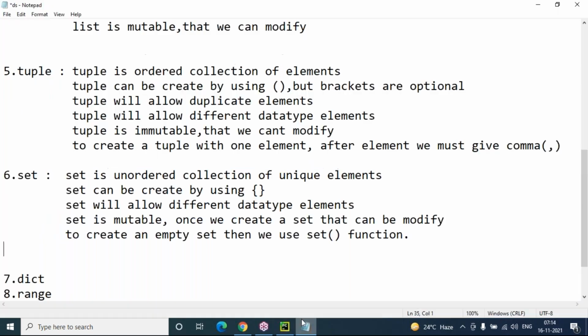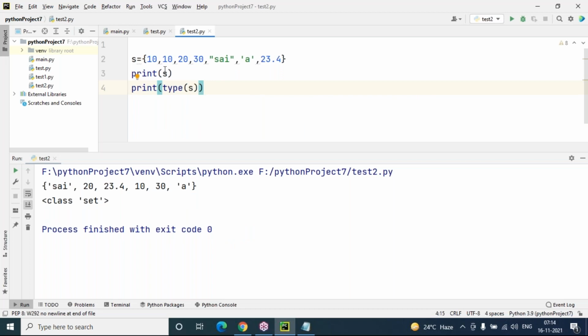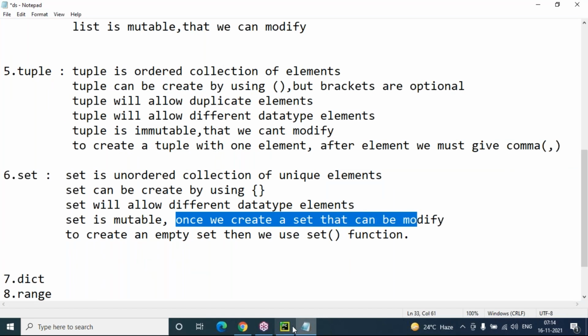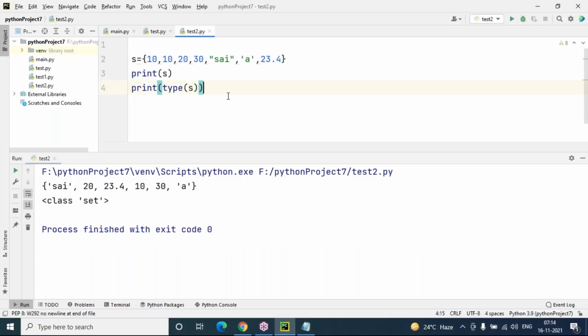So this is what set creation is. We can include any number of values and any kind of values inside the set. It is completely unordered with no duplicate values. And set is mutable. Once we create a set, it can be modified. Mutable means modification is allowed.